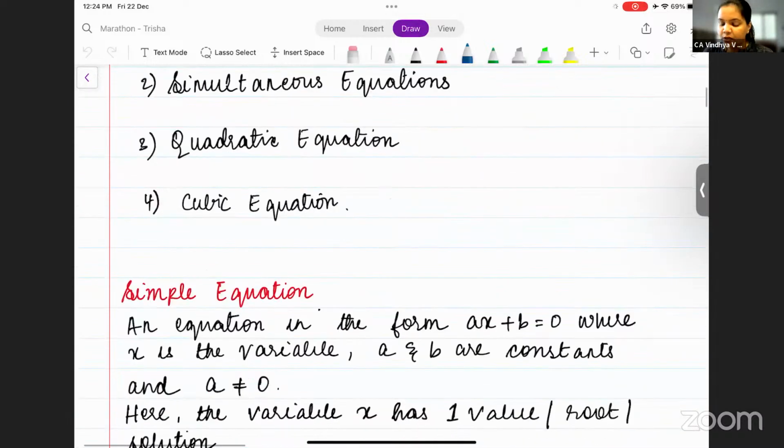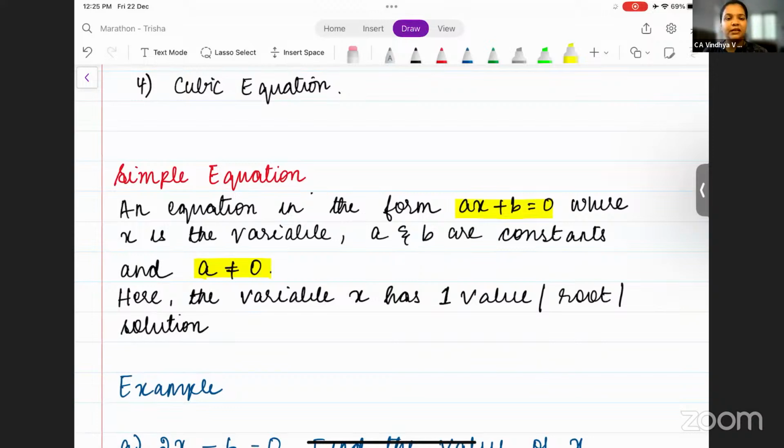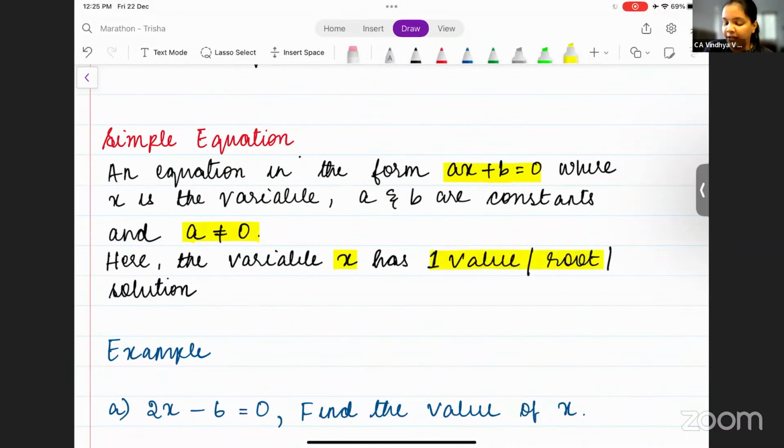All right. Now, so what is a simple equation? A simple equation is an equation of the form ax plus b is equal to 0. Now here x is the variable and a and b are the constants, correct? A is also called as the coefficient of x, and the coefficient of x, that is a, cannot be equal to 0, because if a is equal to 0, then it is not an equation, because 0 into x is 0, then it does not amount to an equation.